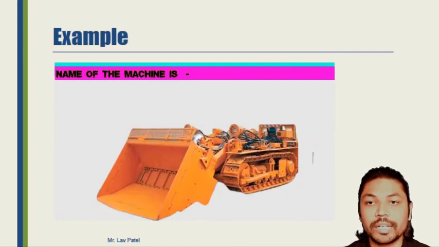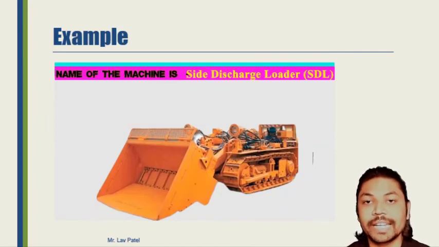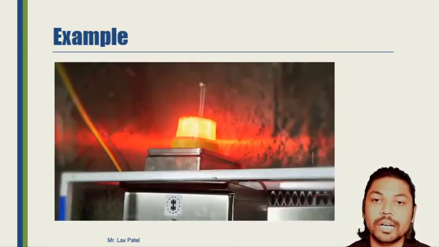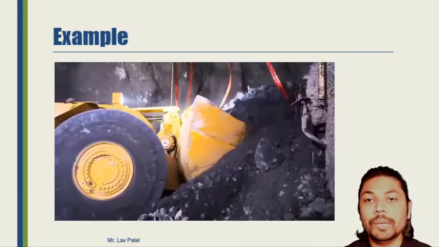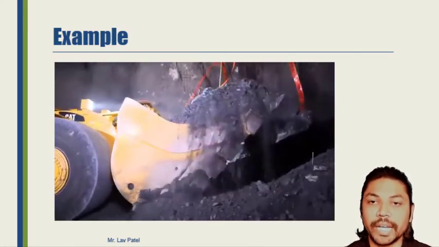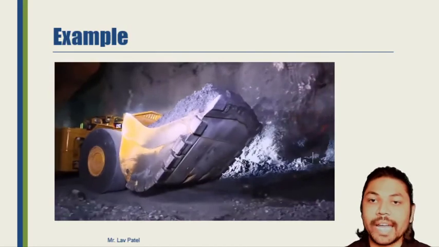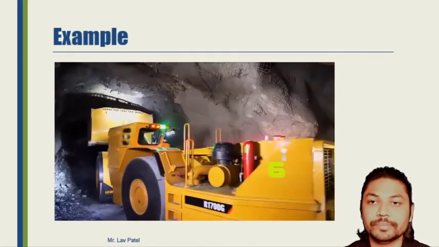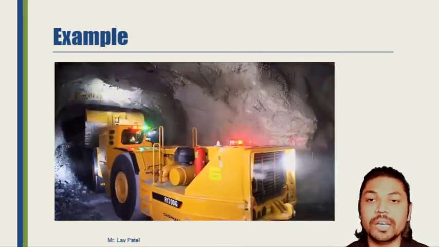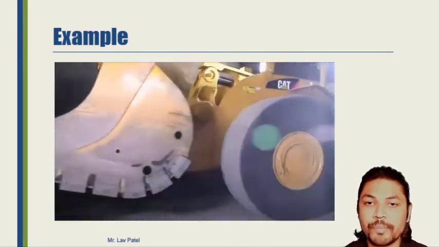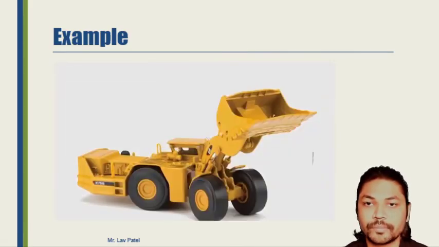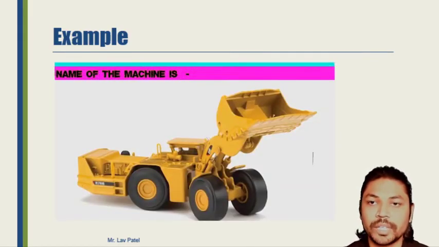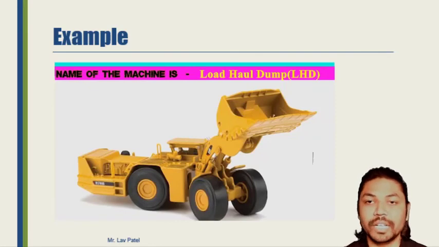Here is one small machine, the side discharge loader, in which you will find a heavy blade at its front end to excavate and transport sand, and it can also be used for mining purposes. Here you will find the load haul dump, so the name is different.